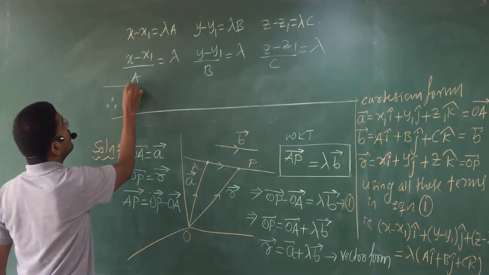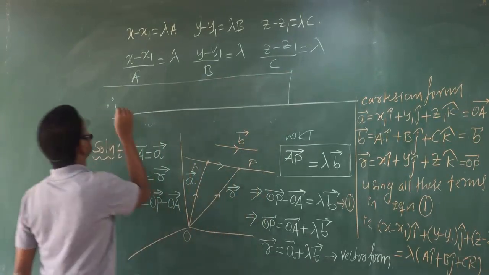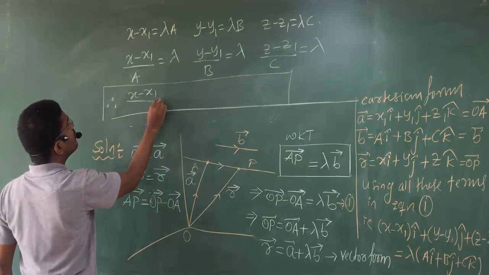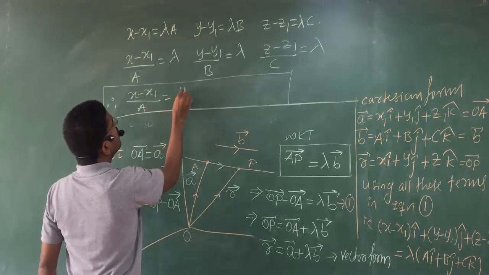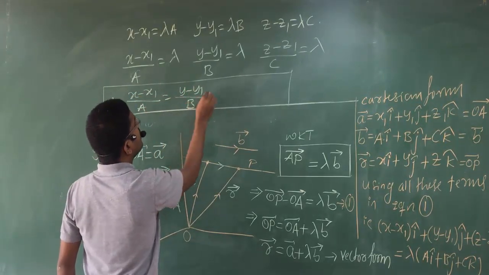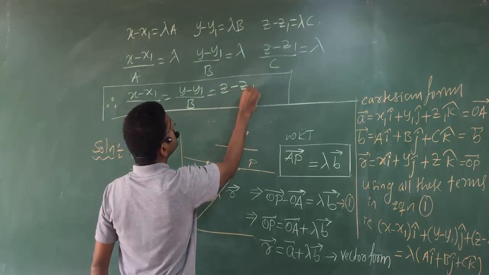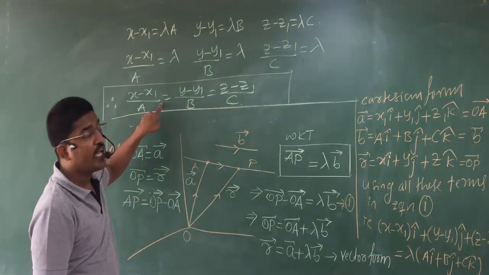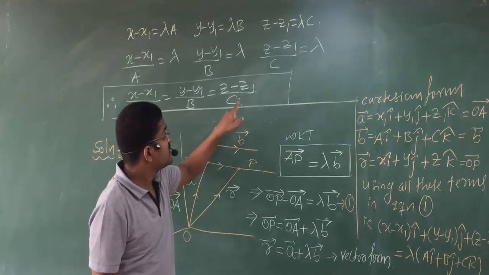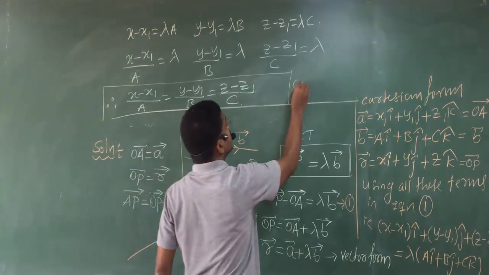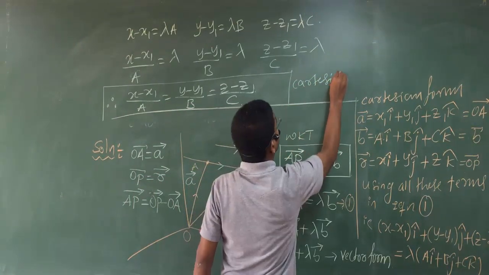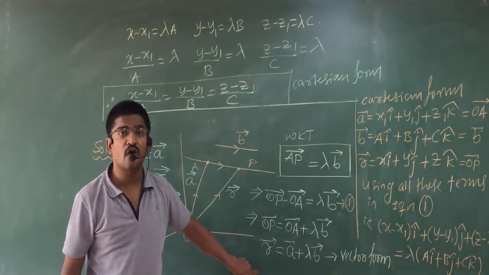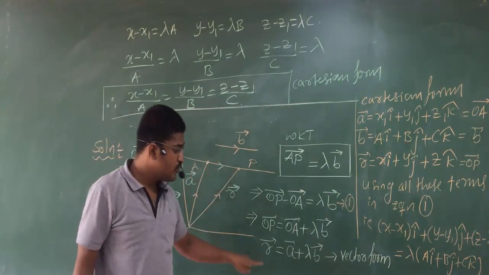Therefore your answer will be x minus x1 by a equal to y minus y1 by b equal to z minus z1 by c. So this is your final solution, that is Cartesian form. This is Cartesian form and this is vector form.